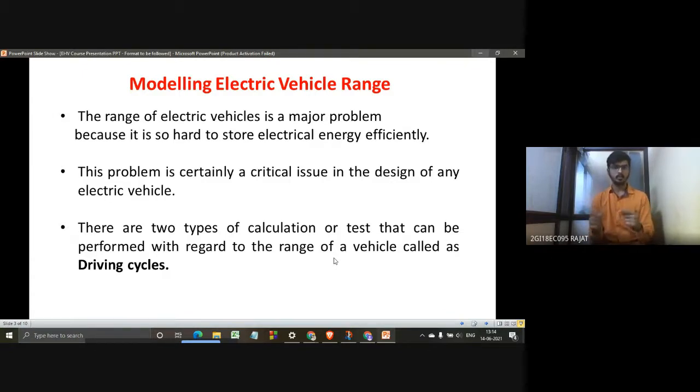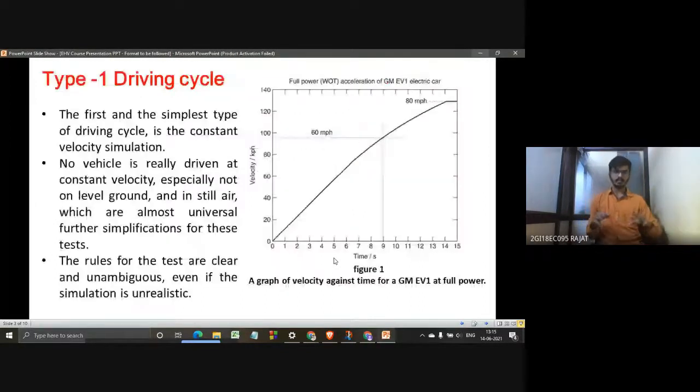In order to increase the range of the electric vehicle, that is, the traveling distance and efficiency, we are going to perform some tests, and those tests are called driving cycles. Those tests are basically of two types. First is type 1 of the driving cycle.